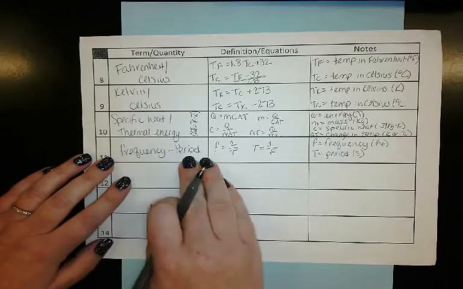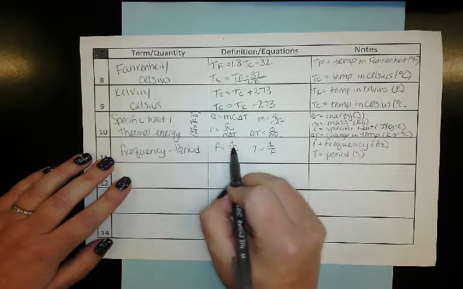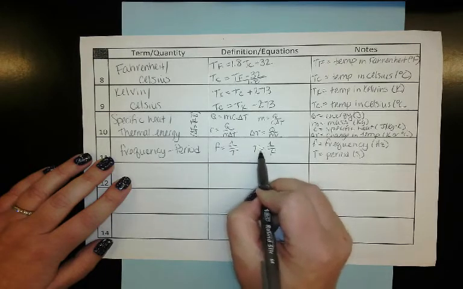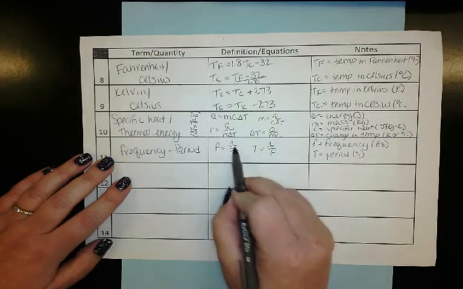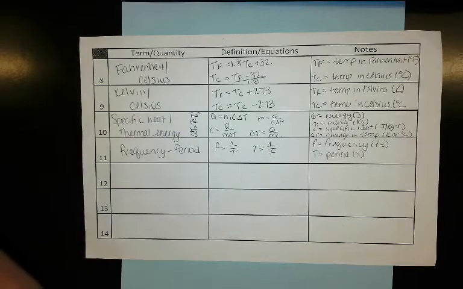So frequency is equal to the number 1 divided by your period. Period is equal to the number 1 divided by your frequency. Make sure this is a number 1 when you write it, and not a lowercase l or something else.